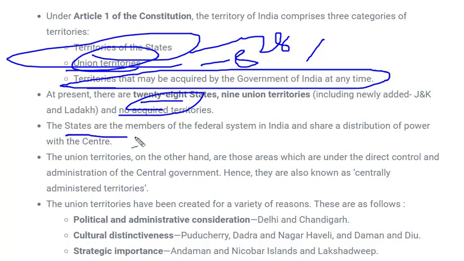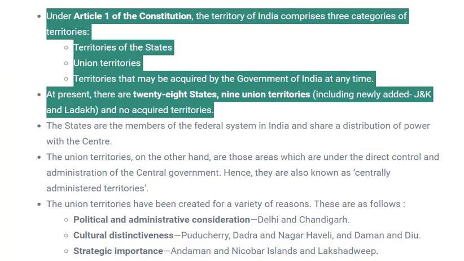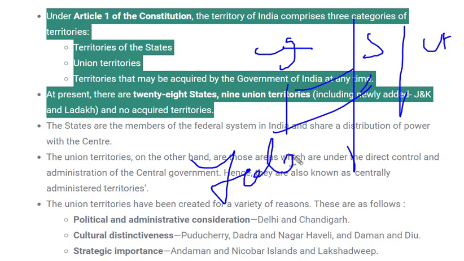Next, the states are members of the federal system in India and share distribution of power with the center. What is an important point here? We have 3 types of territories. One is the country, the center itself, India. Other is the state, and third is the UT. Among the central level and the state, we have a federal form of government. Federal form of government means that, as we have already seen, both the center and the state have the responsibility of framing certain kinds of laws, out of which the state is exempted from framing some of the laws in the list.